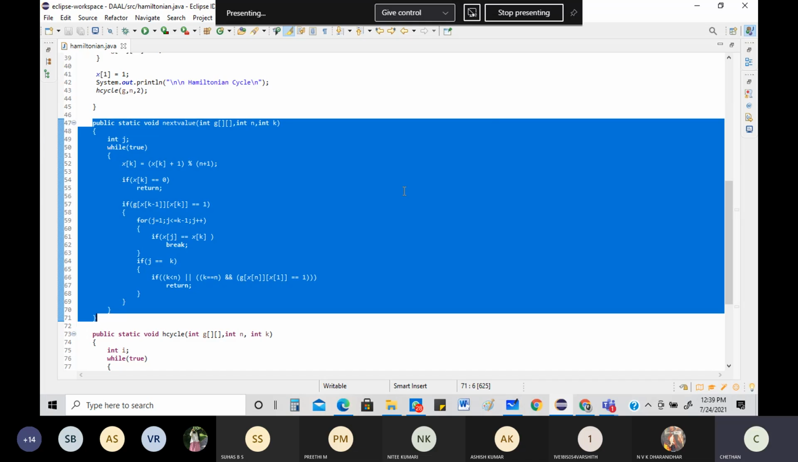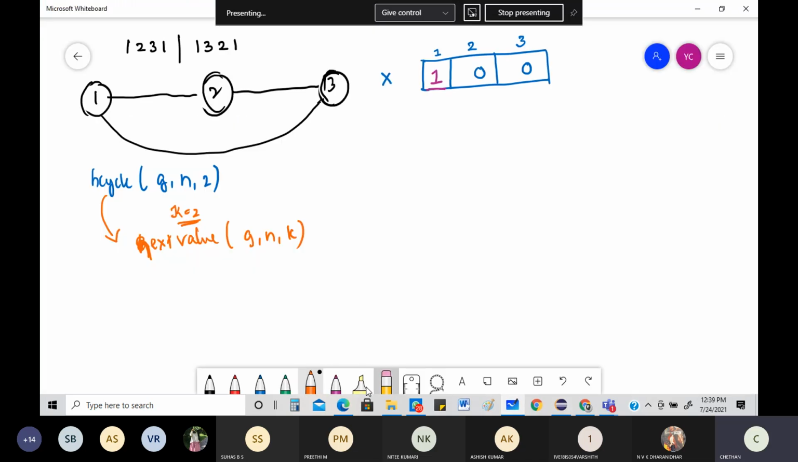So it is like this. The program is written in a very good way. What is the good way? It says from the main function, go to H cycle. Okay, then from H cycle, let's say go to next value.